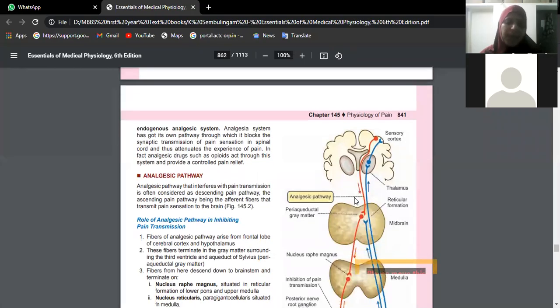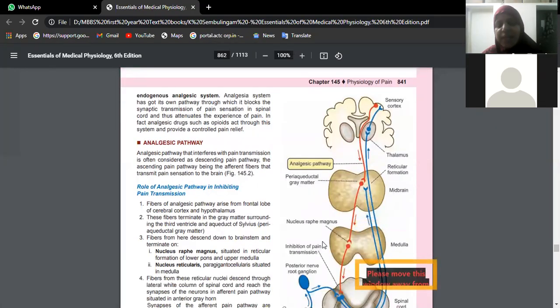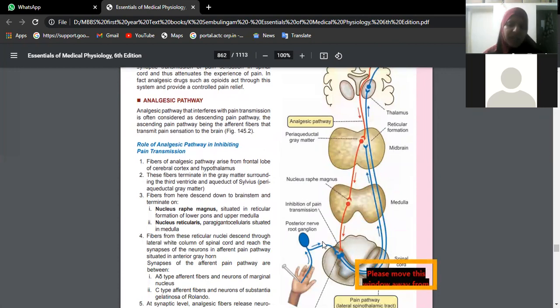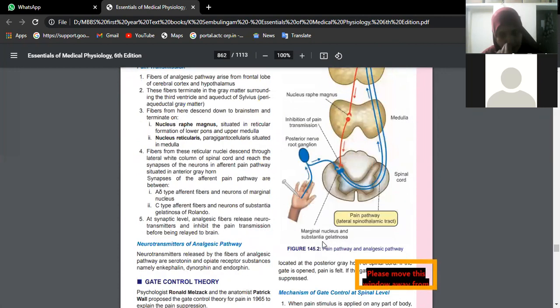Pain in the sense, is it ascending tracts or descending tracts? It's ascending tracts. So in the ascending tracts, we have two different tracts. Do you remember? Anterior spinothalamic tract and lateral spinothalamic tract. We have two tracts which are carrying the sensations from the skin to the brain. Okay, so the lateral spinothalamic tract is concerned with carrying the pain sensation.